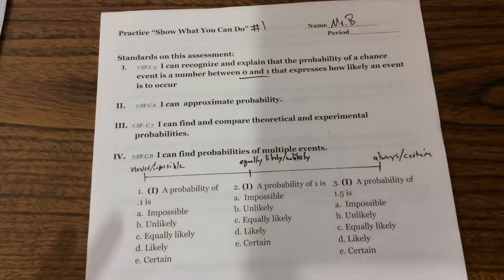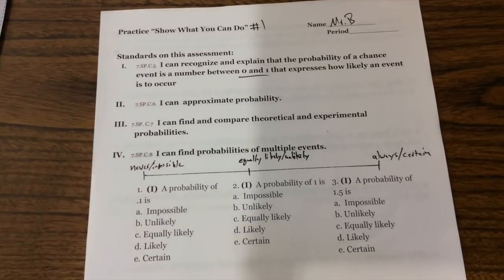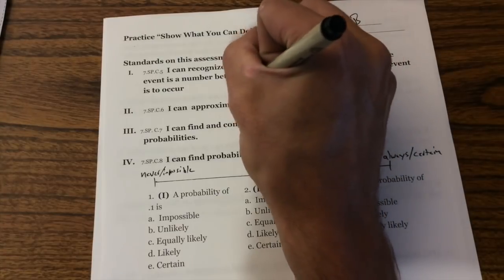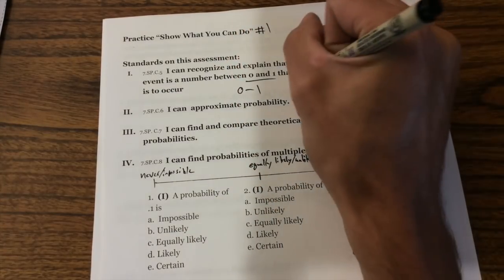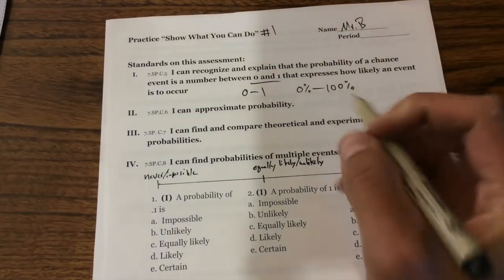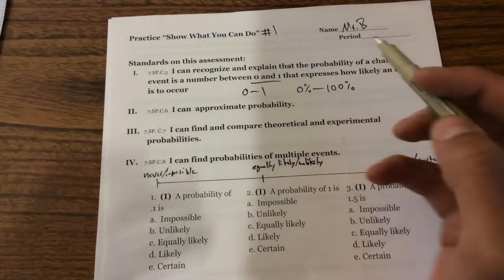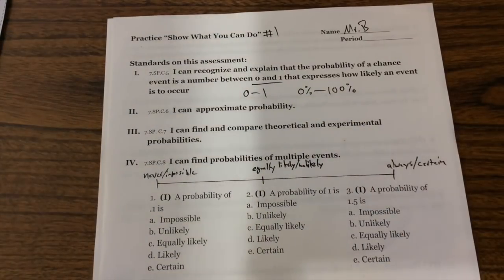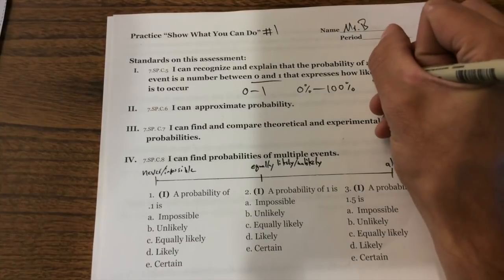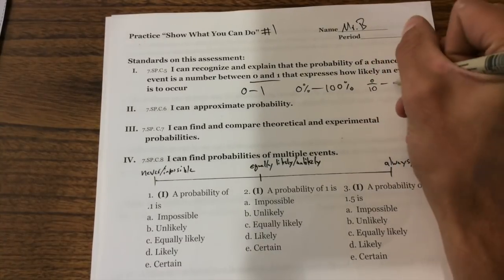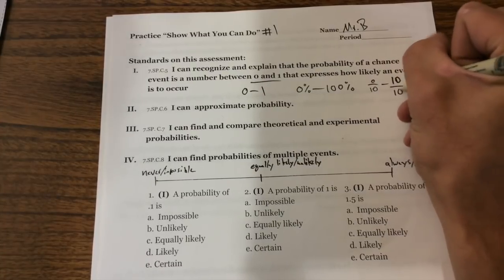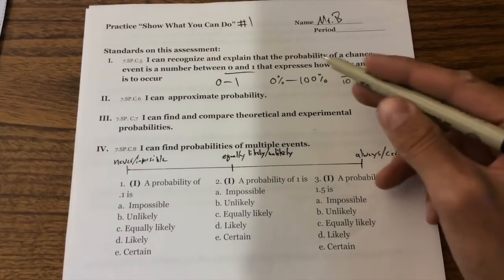So the 0 and 1 here is pretty important because we are talking about probability in what I would call decimal form. 0 to 1 as a decimal in a percent would be 0% to 100%. Remember that 1, the decimal 1 or 1 whole, is the same as 100%. And if we were talking in fraction form, obviously the denominator matters, but let's say tenths, it would be 0 tenths all the way up to, I just wrote an 11, but I meant to write 10 tenths. So that'd be an example of how that range would work as a fraction.